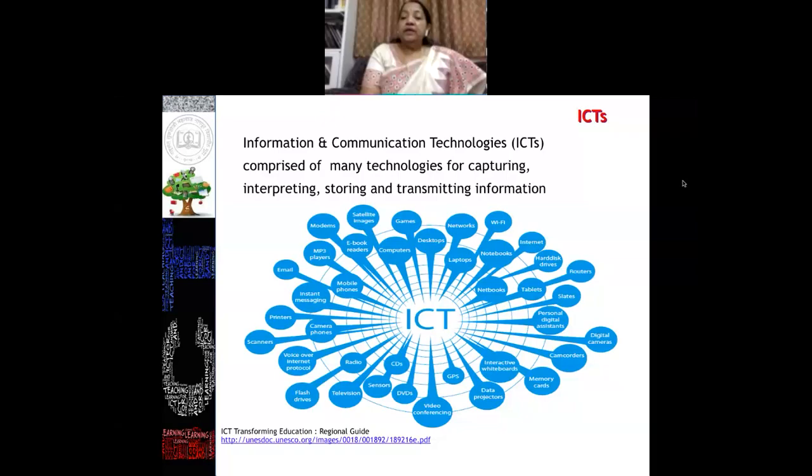It may be video, radio, any film, television, or whatever hardware and software material you use through electronic devices. In simple words, we are using information and communication technology in education, and in short we call it ICT.